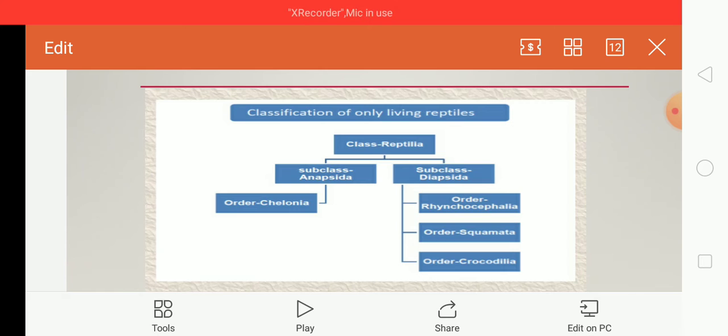These 2 subclasses have 4 orders which are living, while the other 12 orders have become extinct.